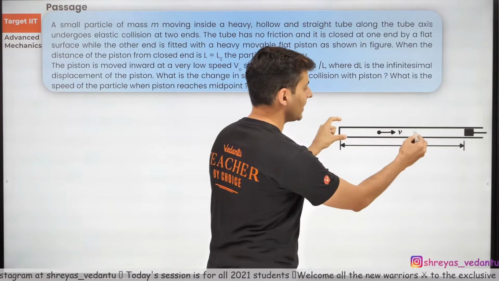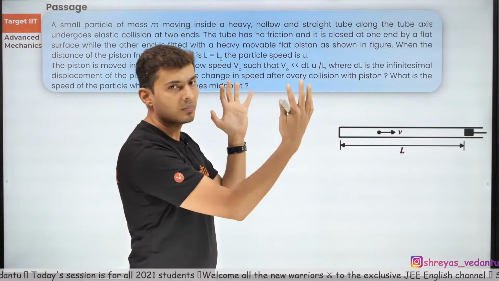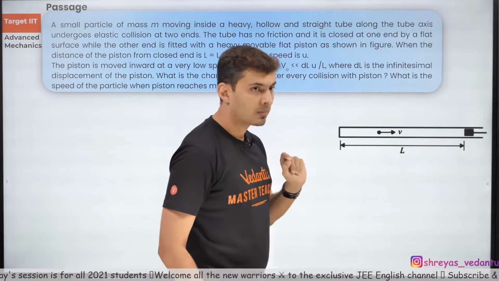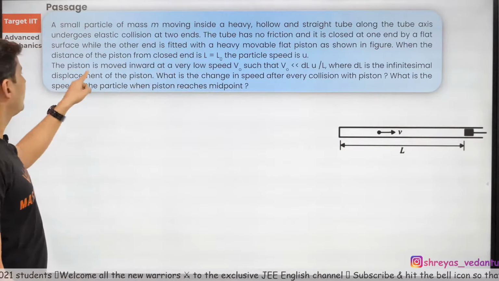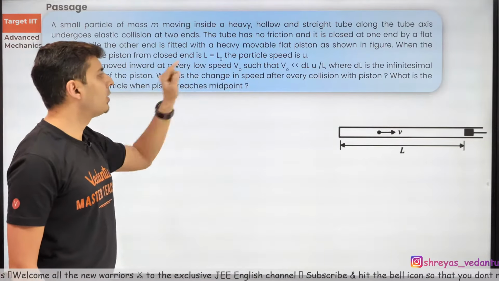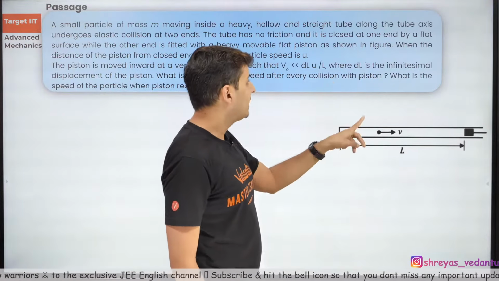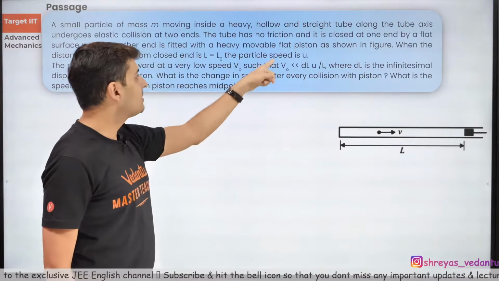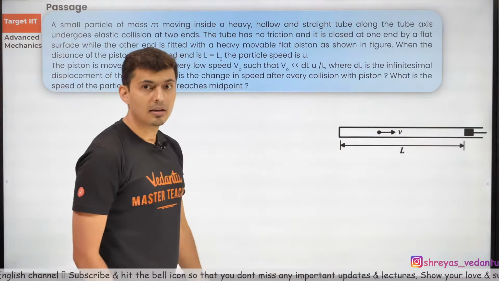It is moving with some speed. On the right hand side, there is a very heavy piston. Everything is smooth. This heavy piston is moving with very, very low speed V0. So the speed of the piston is V0. The speed of the particle initially was U. The piston initially was at distance L.